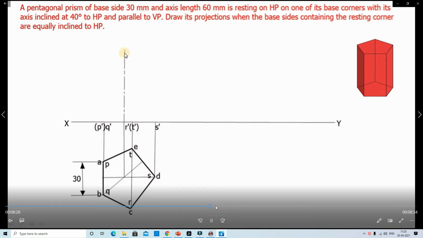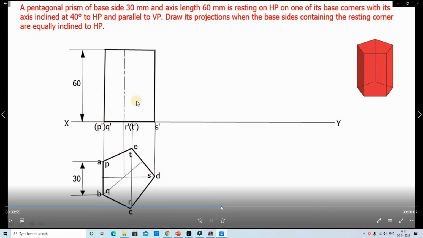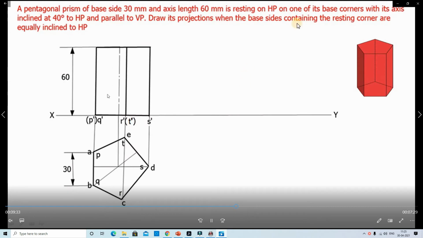Now we draw the 60 mm with the help of the scale, in this way. This is the simple position. And next, the second stage: the axis is inclined to HP and parallel to VP. This axis line is inclined to HP.